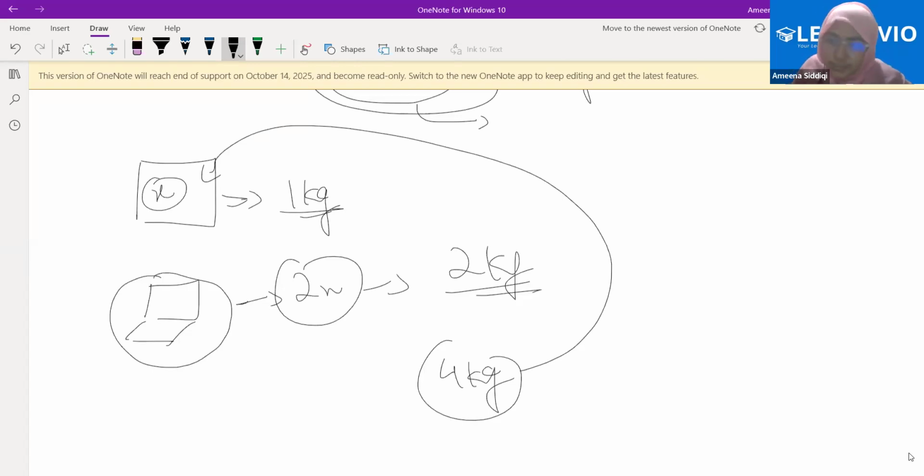All of you agree with this? Basically, what are we saying a unit is? A unit is nothing but a standard point, a reference point according to which we are measuring the mass of other bodies. All of you agree with this? So the importance of unit has been cleared.